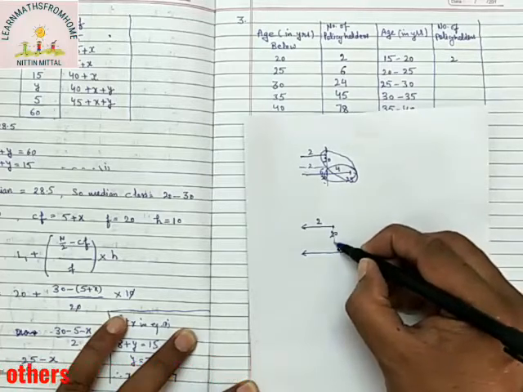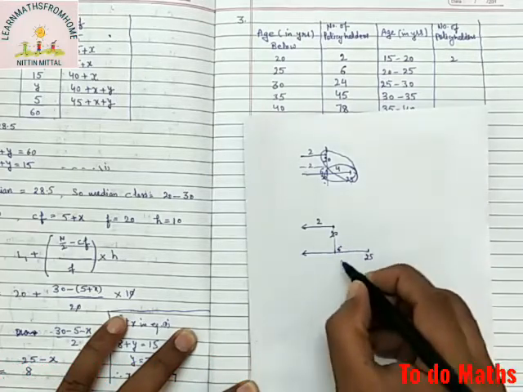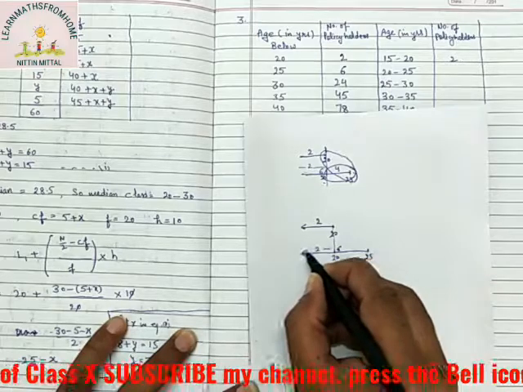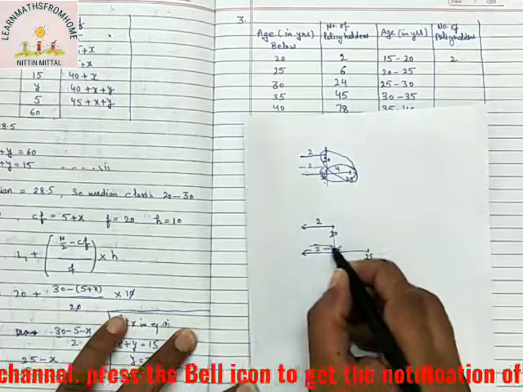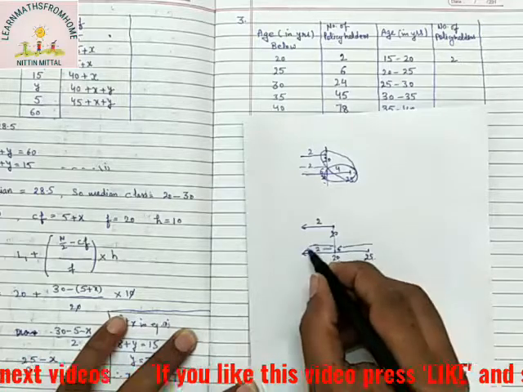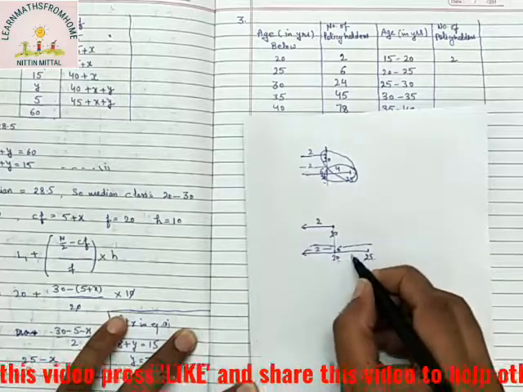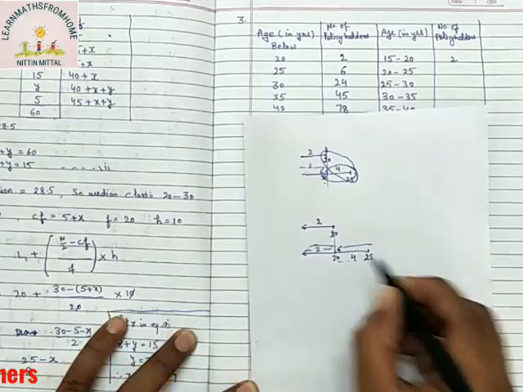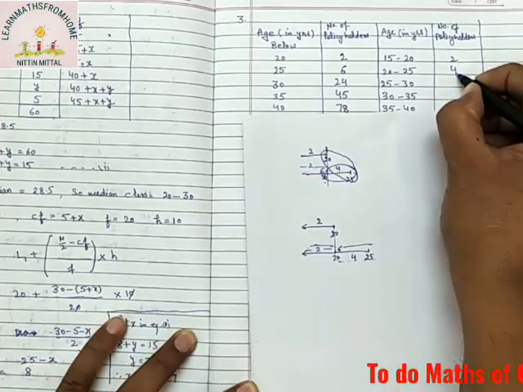So up to this it will remain 2, and all are 6. So 20 to 25 will be what? It will be 6 minus 2, 4. Right? So here 4 will come.